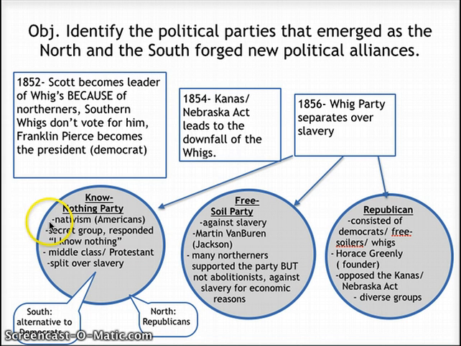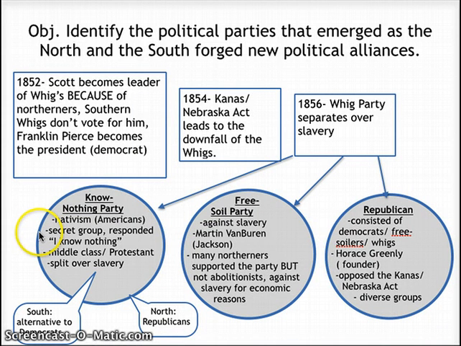Now the first party that we'll discuss is called the Know-Nothing Party. The Know-Nothing Party stressed nativism. What nativism means is it's focusing on people who are Native Americans, not those European immigrants coming to America for new job opportunities.